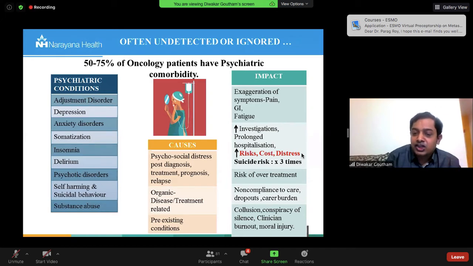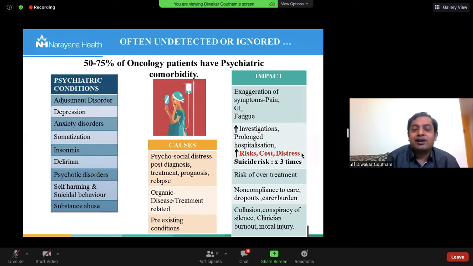Now, the clinician burnout and moral injury of the oncologists and oncocare nurses is tremendous. Again, like how we don't detect or look for the psychiatric issues in the patients, we don't even look at our own selves. This is something which is a completely ignored area, especially as there will be a lot of death. There's so much morbidity. Sometimes you don't expect some things to happen.